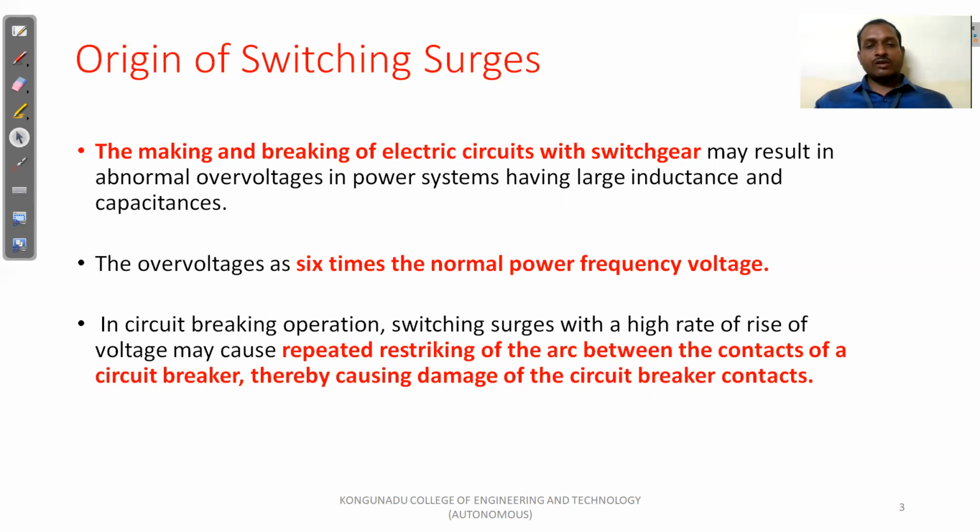In circuit breaking operation, switching surges with a high rate of rise of voltage may cause repeated restriking of the arc between the contacts of a circuit breaker. This may cause damage to the circuit breaker contacts.